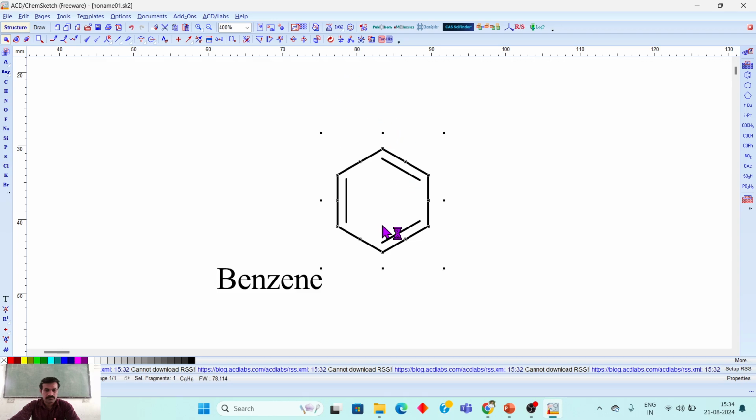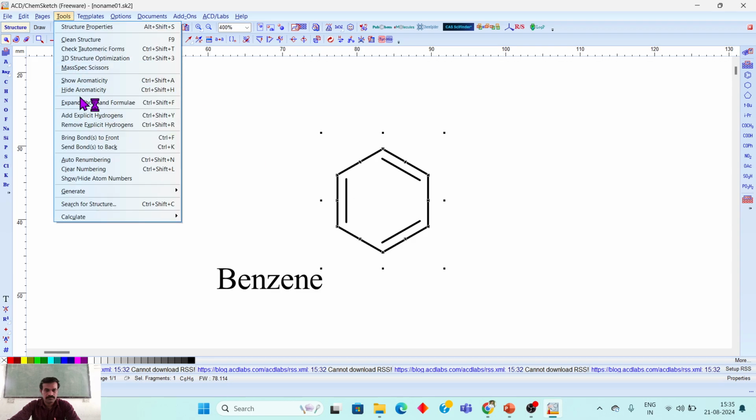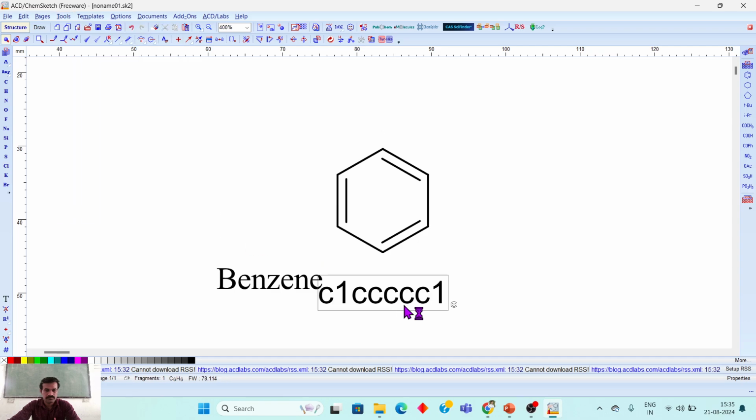So just select the structure by clicking on the structure, and here is the C. Here is the smiley. Smiley means smiley notation. You can also go into the tools and generate a smiley notation. See here the smiley notation. The smiley notation is used for the different properties provided by different free software.